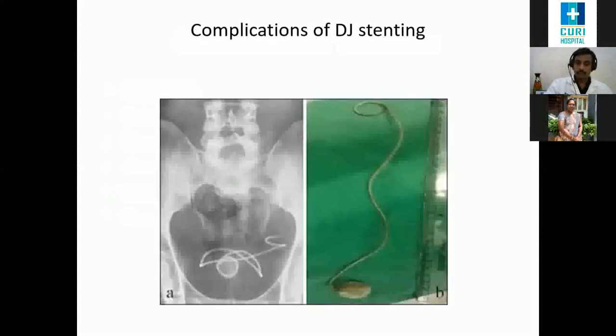The picture on the one shows a stent that is completely displaced into the bladder, and the other picture shows, at the lower end of the stent, a stone. When a stent is placed and it's forgotten, not removed at all, calculi can form on the stent.